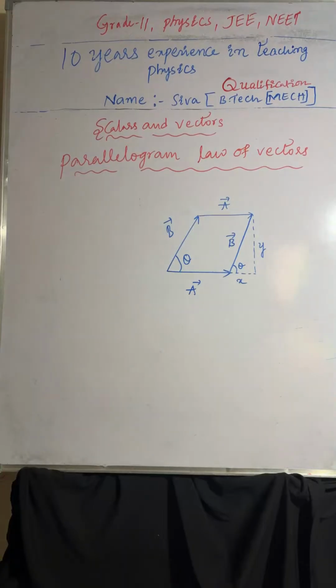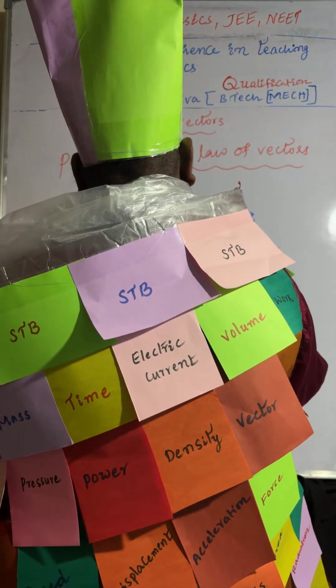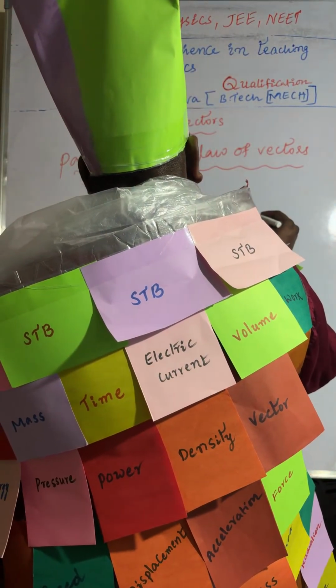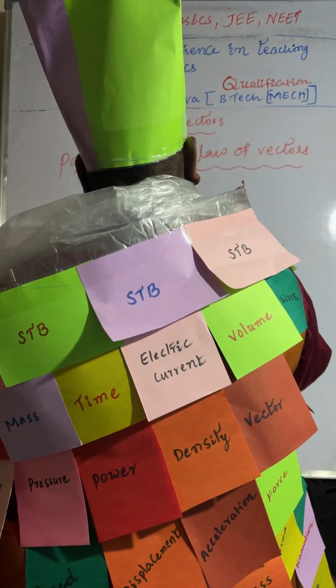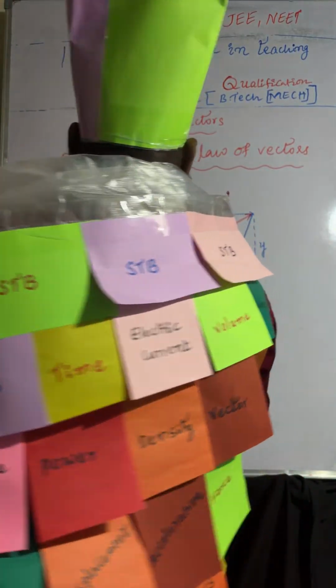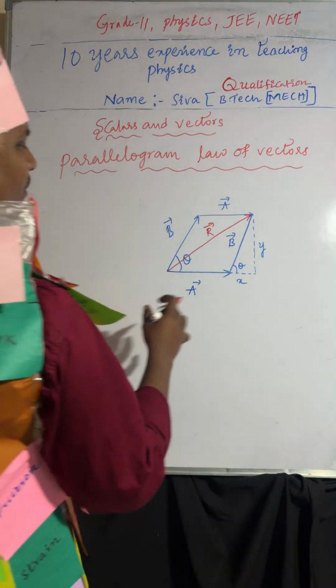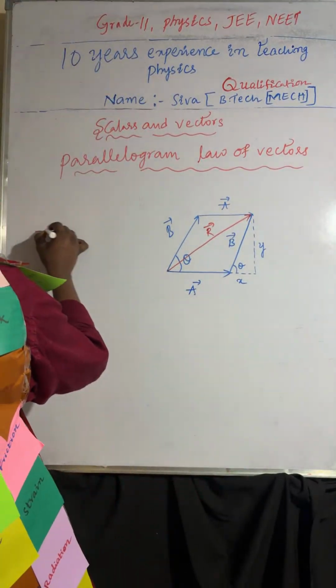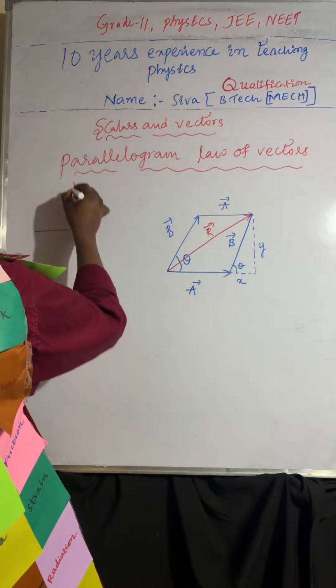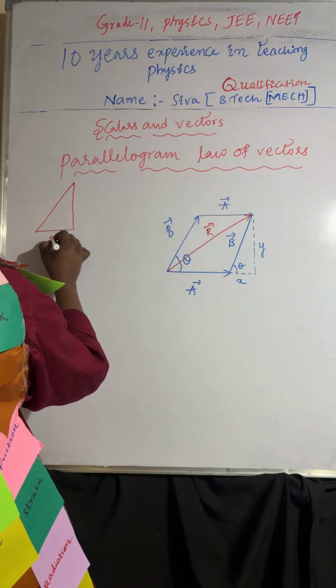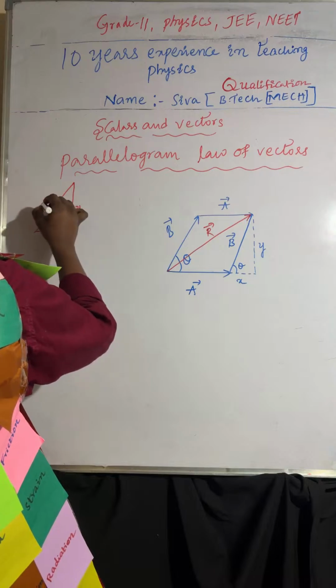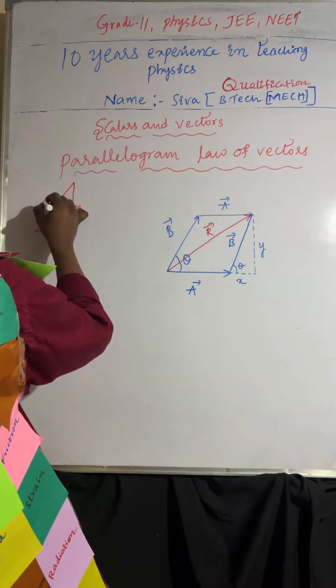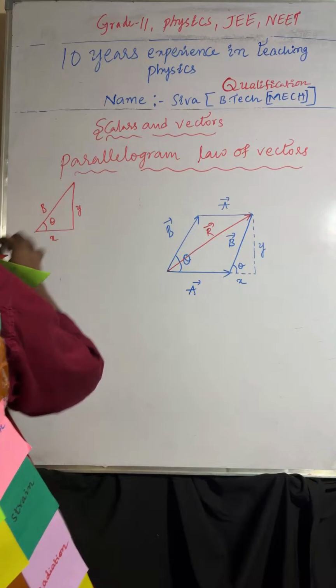So now I am taking here, the resultant will be the diagonal of these two vectors, that is the resultant R bar. If you take this triangle, this is X, Y and B. So this is the theta.